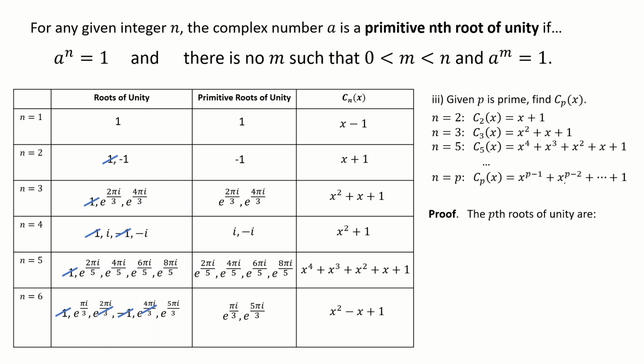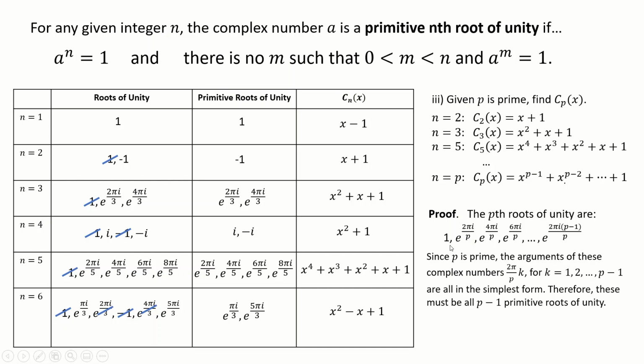So the pth roots of unity, so again, not the primitive ones, just the roots of unity, are this. So I've done exactly the same trick. Okay, I've done e to the 2 pi i k over p and written k through the powers all the way up to p minus 1. So how many of them are there here? There needs to be p roots.